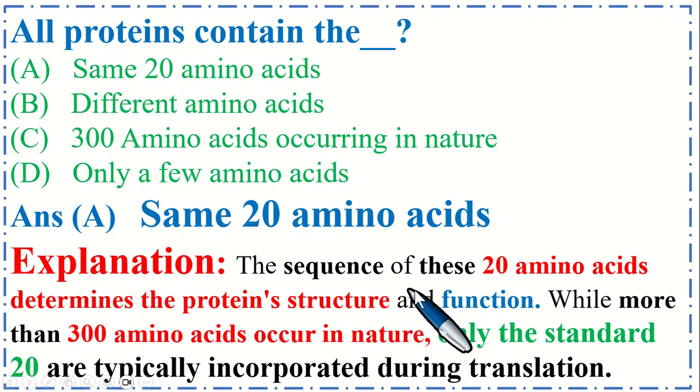Explanation is the sequence of these 20 amino acids determines the protein structure and function, while more than 300 amino acids occur in nature. Only the standard 20 are typically incorporated during translation.